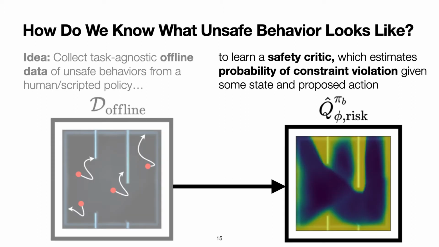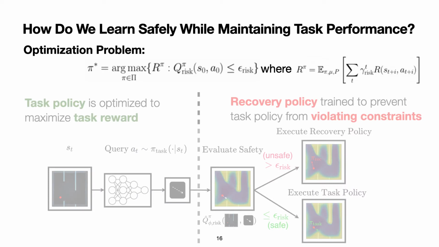We use this data to learn a safety critic, Q-hat risk, which estimates the discounted future probability of constraint violation under the current policy. We visualize Q-hat risk with a heat map in which blue regions correspond to low probability of constraint violation, and colors closer to yellow correspond to a high probability of constraint violation. In the domain illustrated here, collisions with the maze walls or boundaries are considered constraint violations. This brings us back to the original optimization problem. We want to find the policy that maximizes expected discounted reward such that the discounted probability of future constraint violation from the start state is below the threshold epsilon risk.